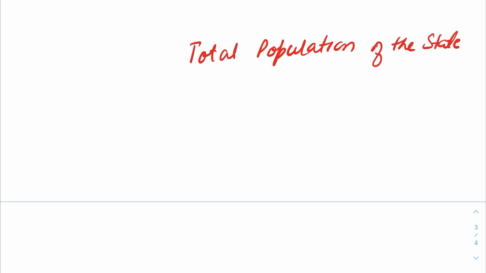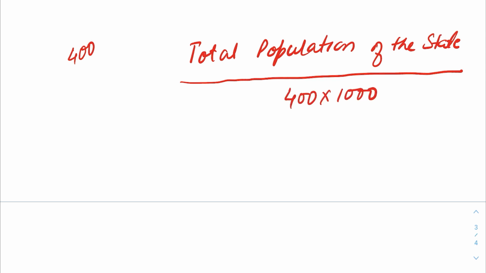How is it determined? There is a general formula to determine the value of a vote. The total population of the state is divided by 1000 times the strength of its legislative assembly. For example, if the strength of a legislative assembly is 400, then it will be divided by 400 into 1000, and the population which is taken for this process is based on the 1971 census. This has been done through the 84th amendment of the Indian Constitution.